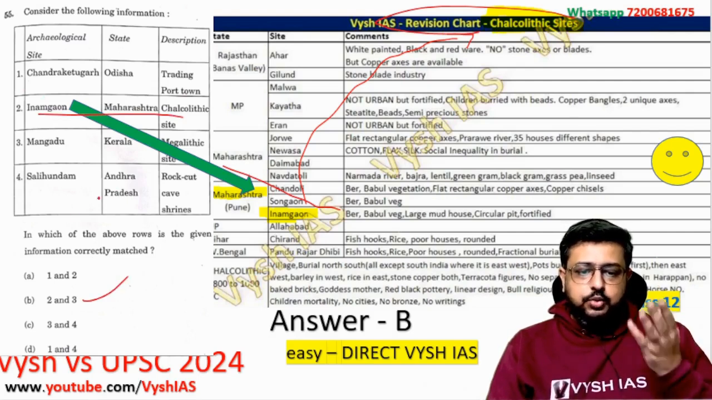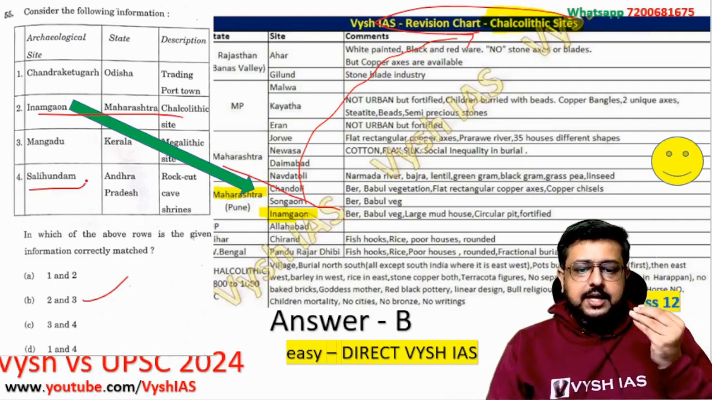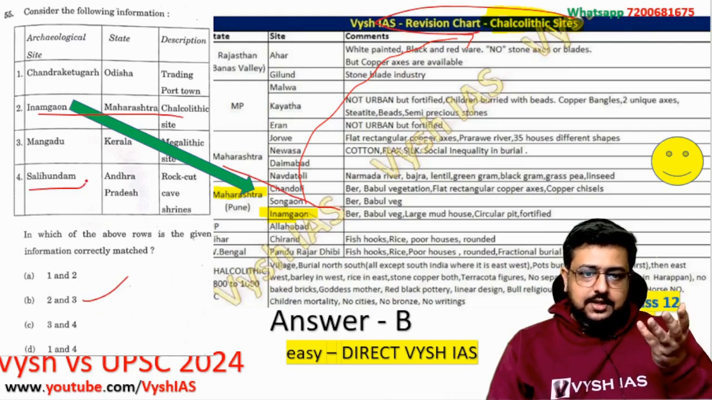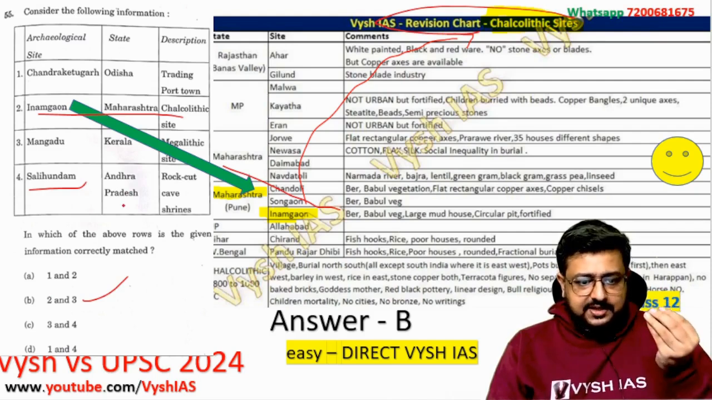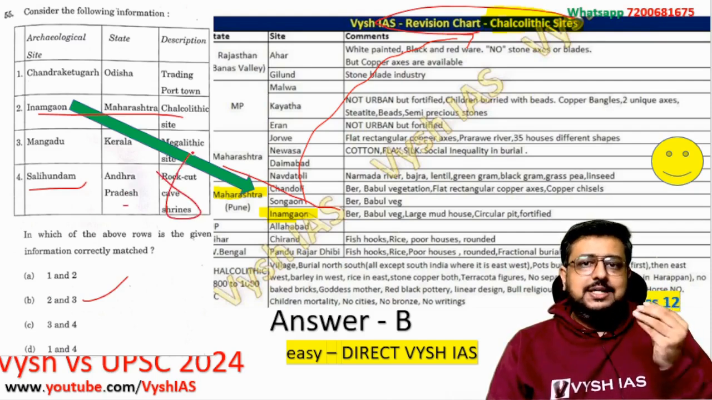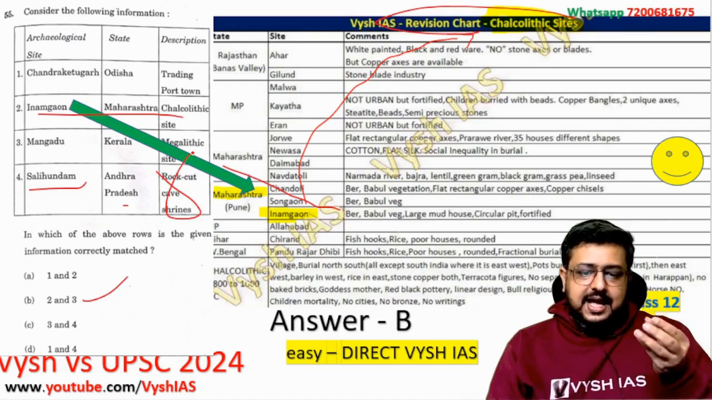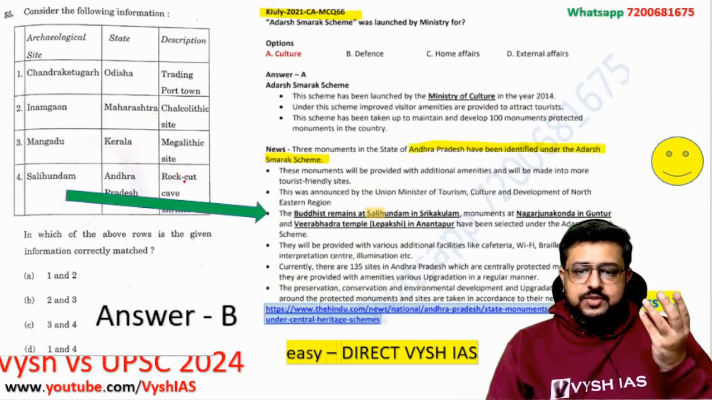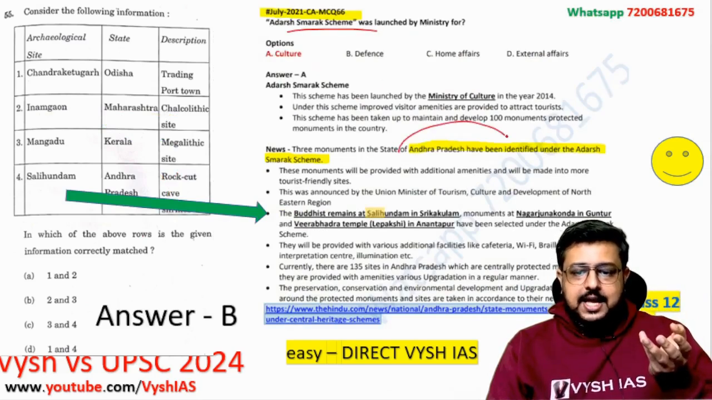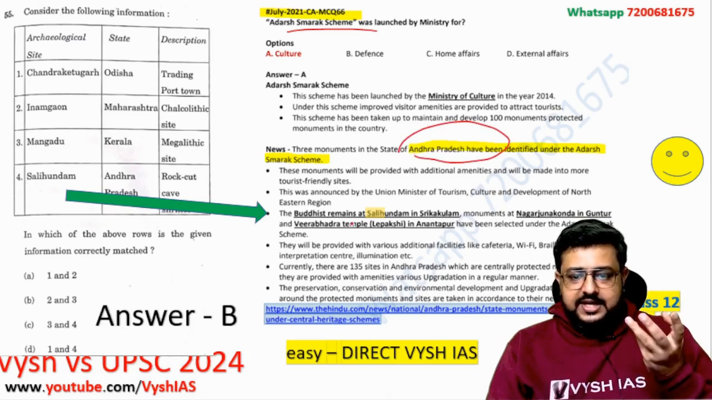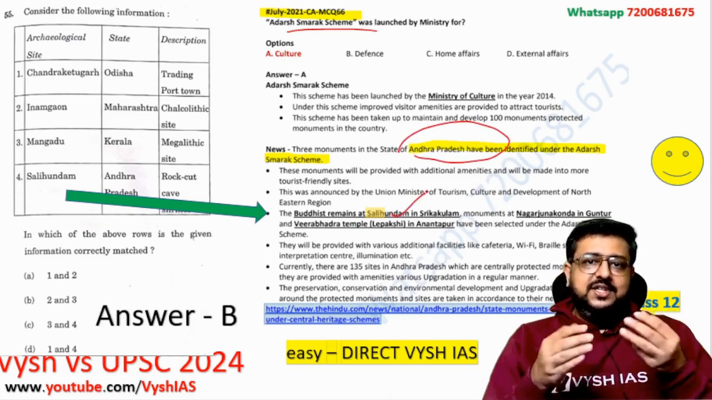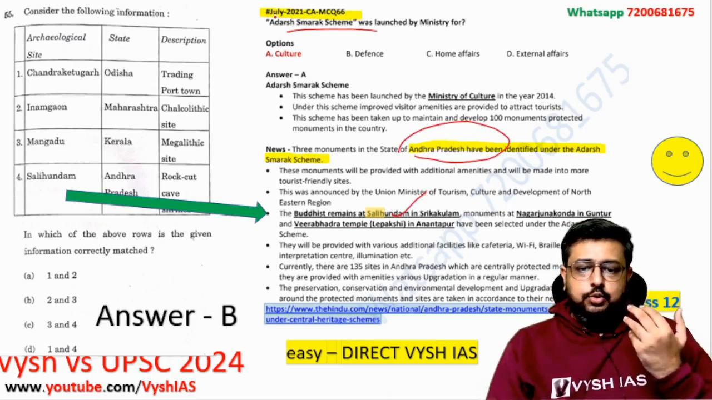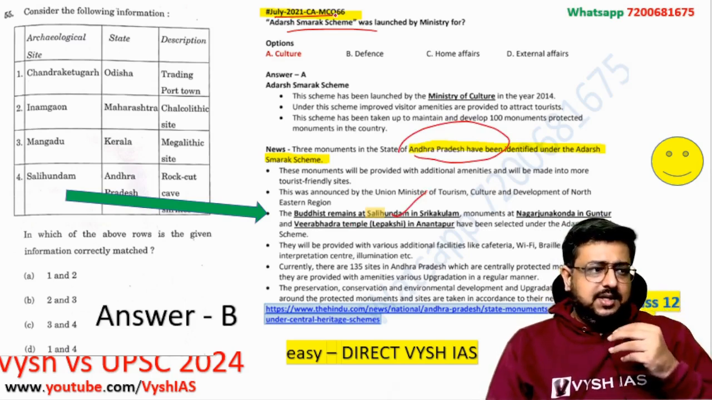So with this you get the learning that the fourth one is wrong. The fourth one, Salihundam, actually came in news 4-5 years back. That's the only place I found it worth studying, else it's not there in your history textbooks. It's in Andhra Pradesh and it is not famous for rock cut shrines, it is famous as a Buddhist site. In our country, the Modi government launched the Adarsh Smarak scheme, qualified by the Ministry of Culture. 3-4 monuments were there, and one was this Buddhist remains at Salihundam, which is a 3-4 year old current affair. It's there in our July 2021 current affairs, and I think in some other magazine too.